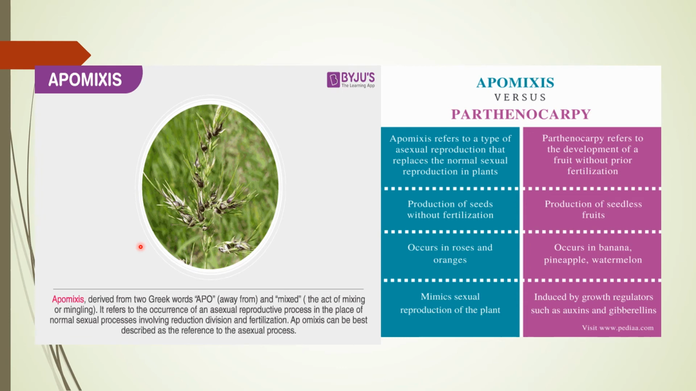Again I repeat, what is apomixis? It is a form of asexual reproduction that mimics sexual reproduction and produces seeds without fertilization. It means it doesn't involve formation of a zygote through gametic fusion, and this type of process takes place in some species of Asteraceae and grasses. A very common example is in roses and oranges. So these are examples of apomixis.